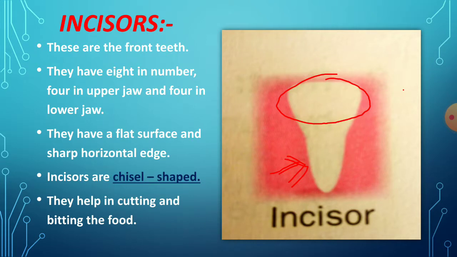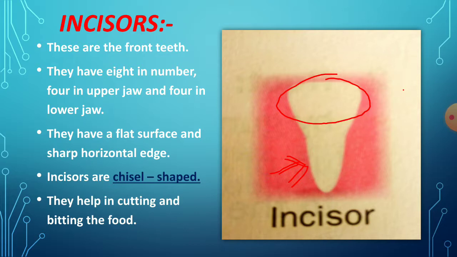They are 8 in number. 4 are in the upper jaw, 4 are in the lower jaw, and the upper surface is flat in nature, and the lower surface is a sharp horizontal edge, which we can say is chisel shaped. Because of this sharp edge, it helps in cutting and biting our food. Okay, so this is about the incisors.